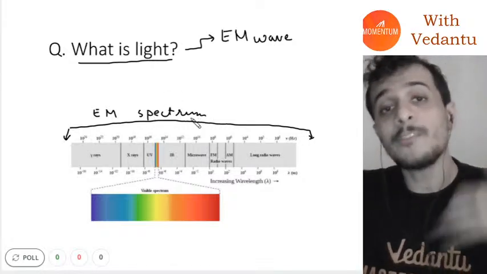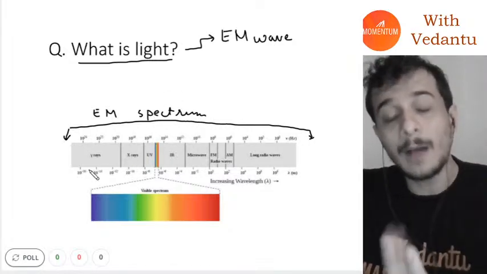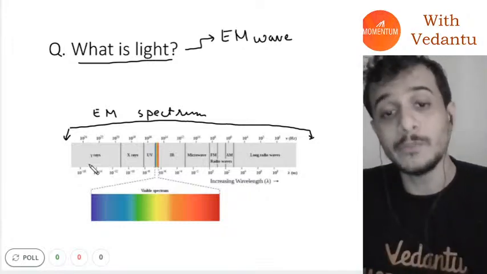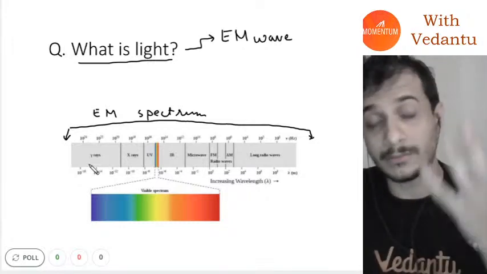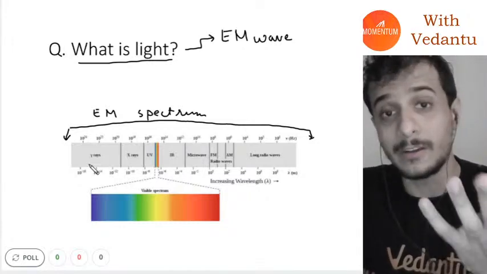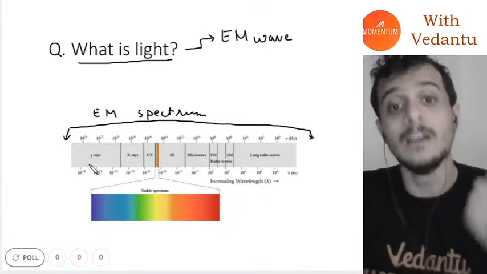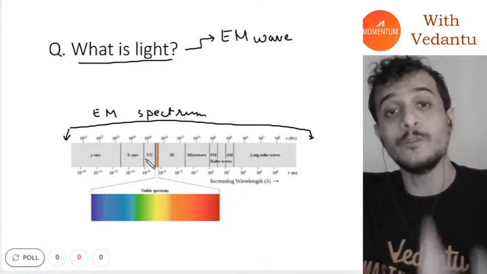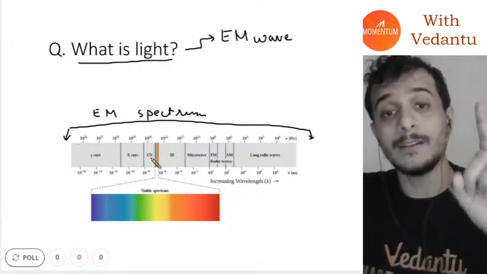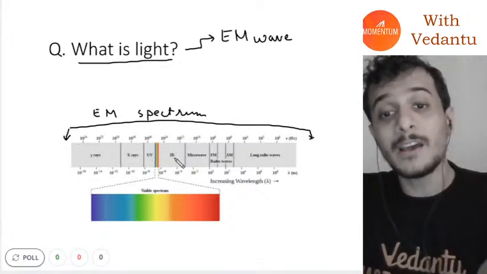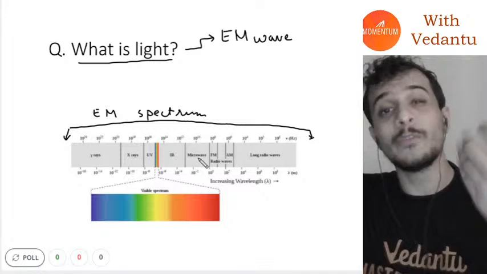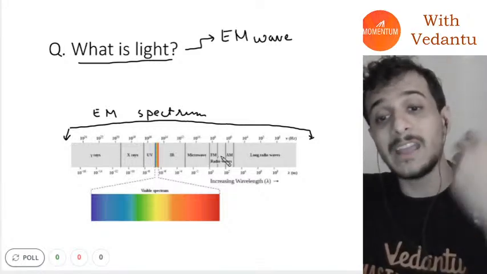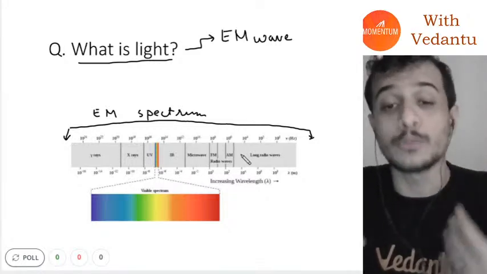Now this has all different types of light. This has gamma rays which come out of radioactive nuclei when nuclear reactions occur. This has X-rays which you use to X-ray your chest. This has UV rays which are used in your RO filters, water purifiers. Infrared which causes heating effect. Microwave which is used in your microwave oven, and AM and radio waves and everything that you use for communication.